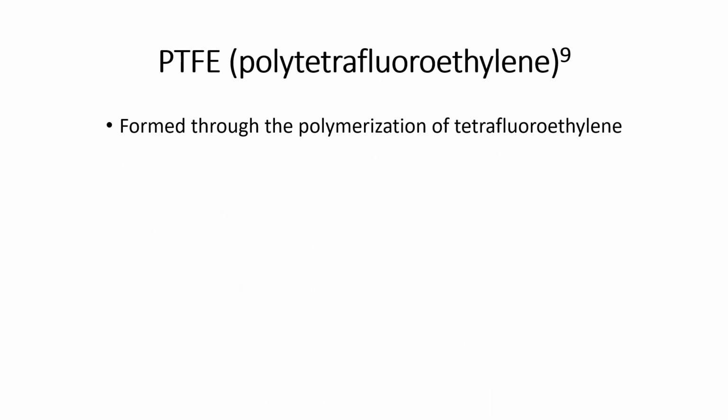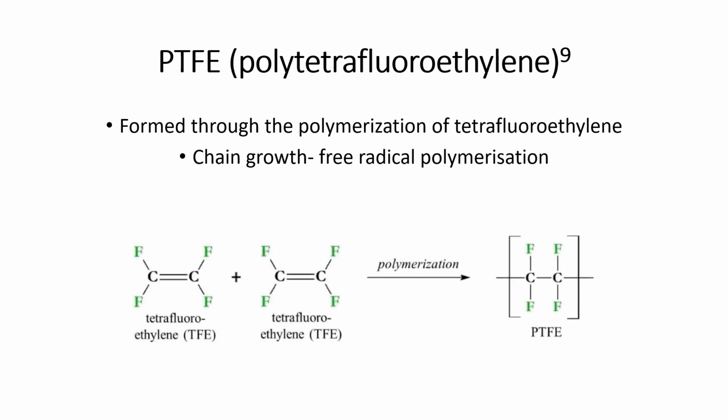tetrafluoroethylene and are polymerized through chain growth free radical polymerization. This is where the initiator is broken down through homolytic fission by UV light to form two radicals. A radical then reacts with the tetrafluoroethylene to produce a polymer chain which can react. During the propagation step, the radicals add more monomers to the chain repeatedly to form polytetrafluoroethylene.